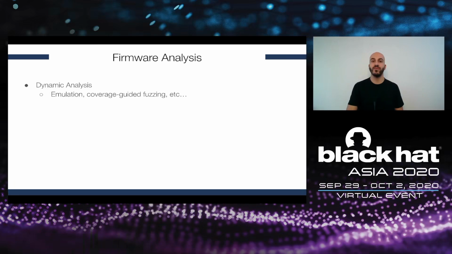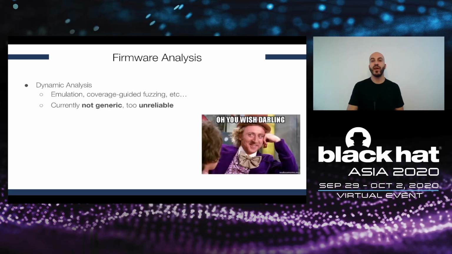So if we want to analyze a firmware image, we can try first with dynamic analysis, right? So we imagine we can emulate a firmware image and we can run our coverage guided fuzzers. Well, unfortunately, dynamic firmware analysis is particularly difficult and currently not very reliable. And there have been recently some very promising works in this direction, but we're not there yet.